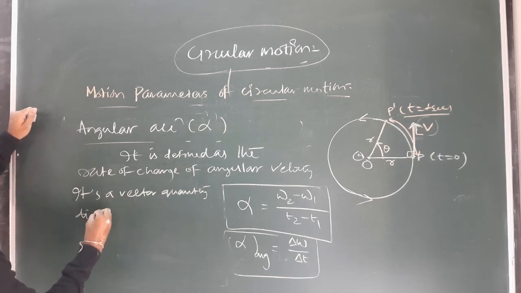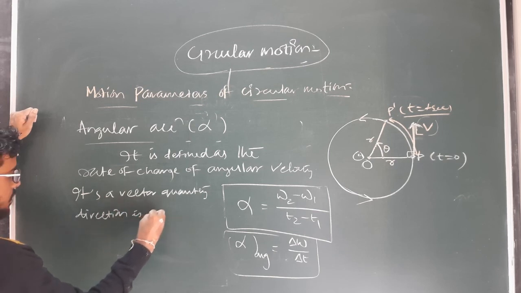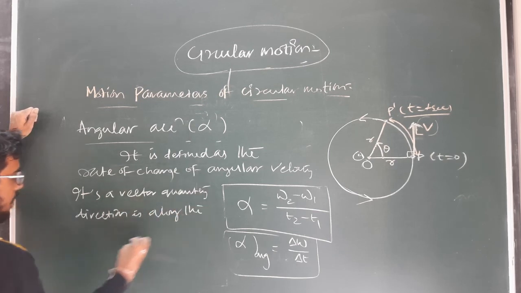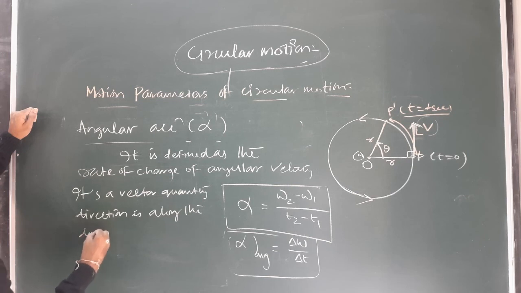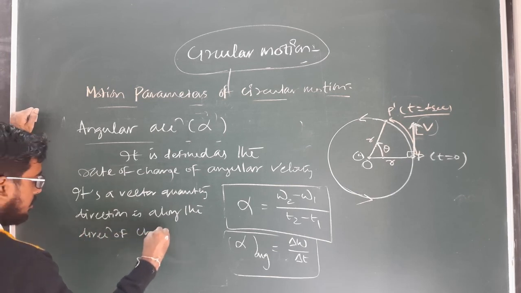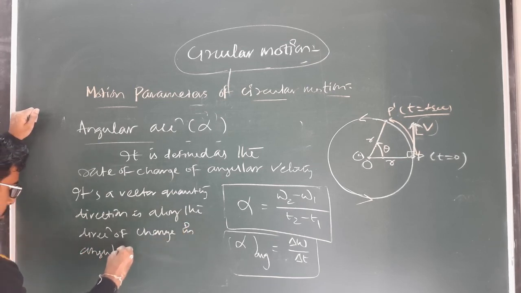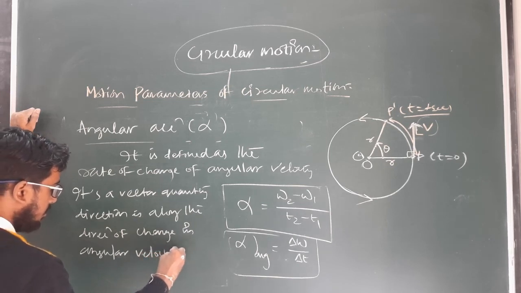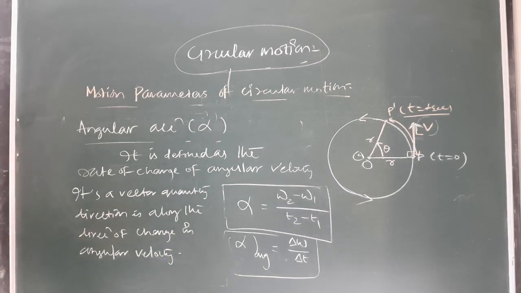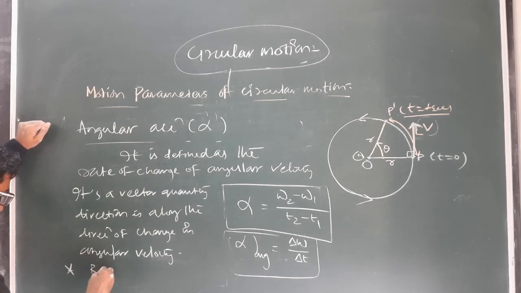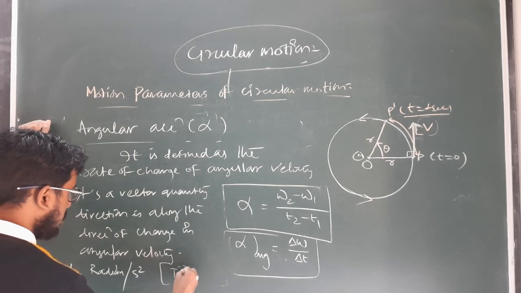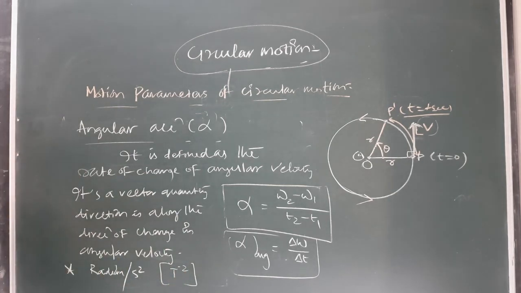Direction is along the direction of change in angular velocity. Its unit is radian per second square, and the dimension formula is T to the power minus 2.